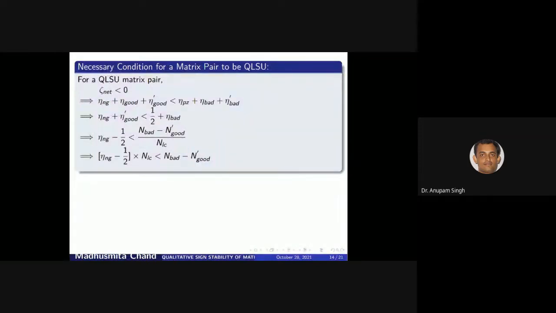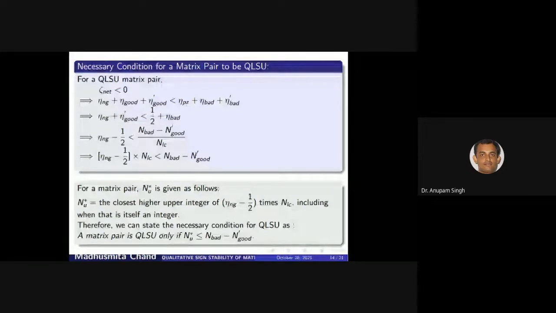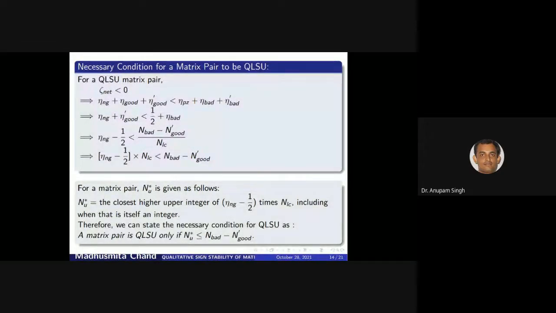Now we are going to derive some necessary conditions required for qualitative sign instability. As I said, for instability, we have the necessary condition zeta net negative. So by going through the derivation, we can find this. And if you consider N good minus half into NLC as Nu star, then we will get a necessary condition. That is, let's consider Nu star to be the closest higher integer of N good minus half times NLC, including when that is itself an integer. So the necessary condition will be: a matrix pair is qualitative sign unstable only if Nu star is less than or equal to N bar minus N good dash.